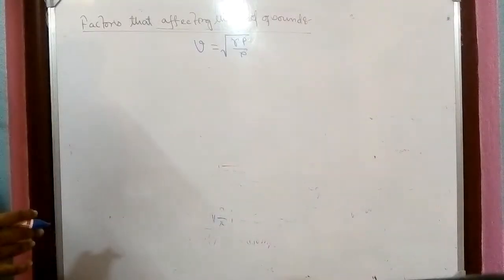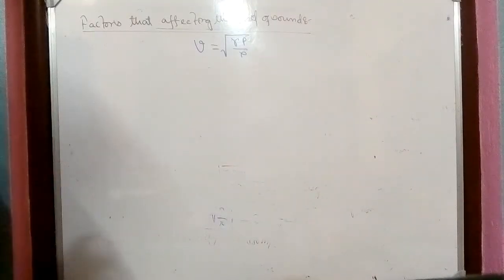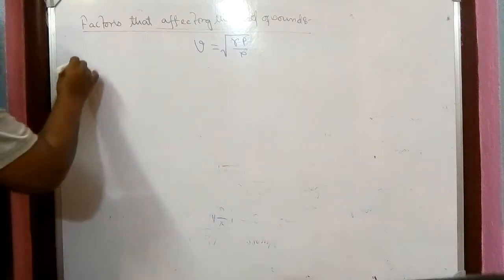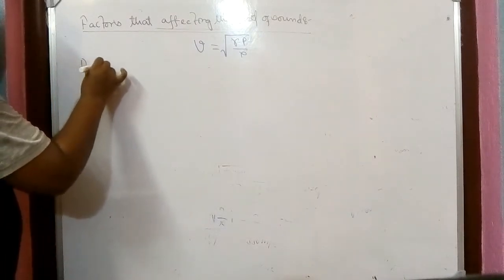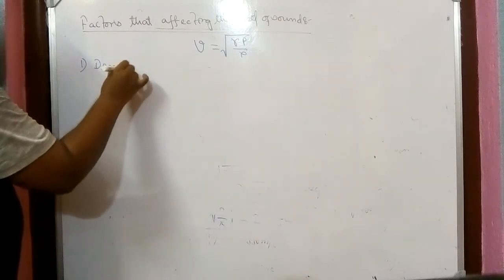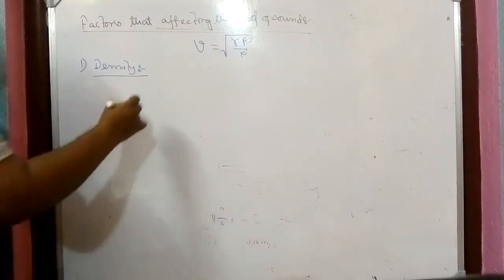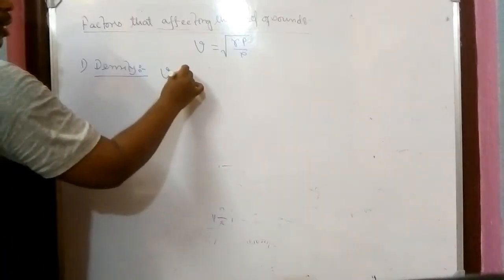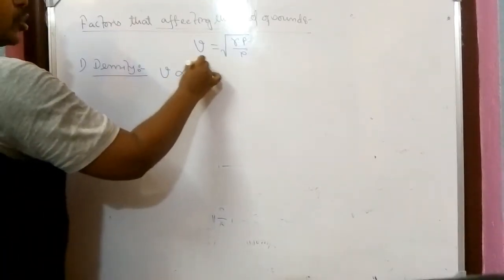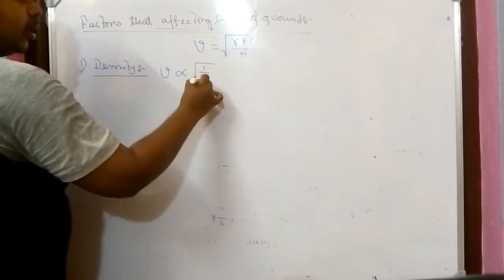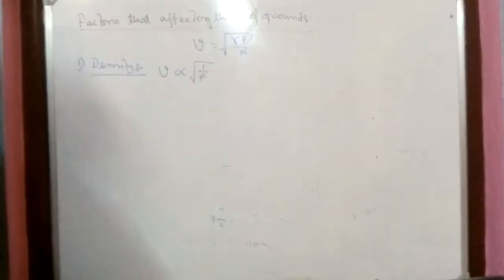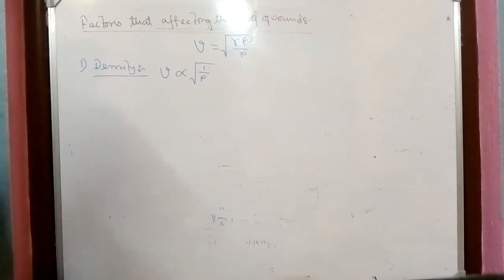By that equation, all the factors become easy. The first factor is density. It is clear in the equation that the speed of sound is inversely proportional to the root of density. So V is inversely proportional to root over of density.